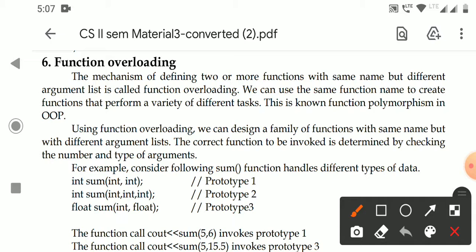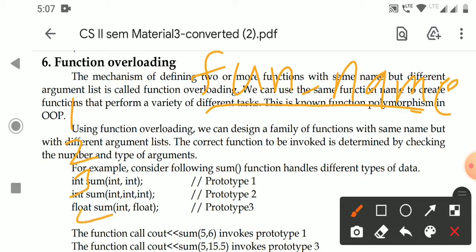Generally each function has a function name. In C language we have studied that function names are unique. For example, if there are four functions in a single program, the names of these functions must be different in C language.